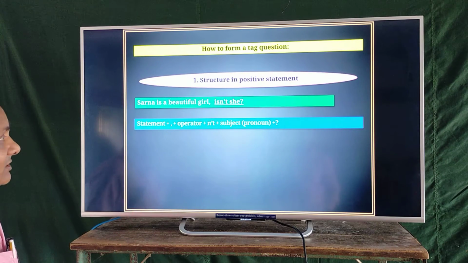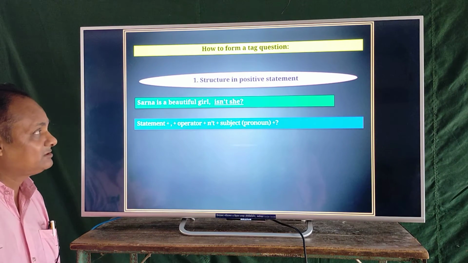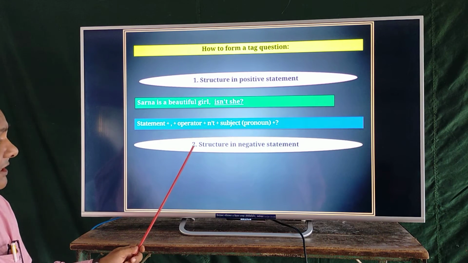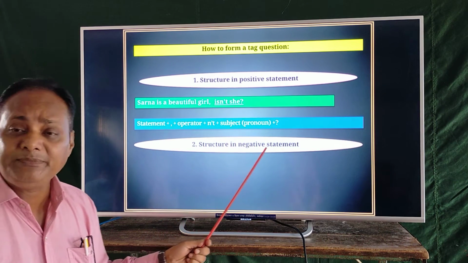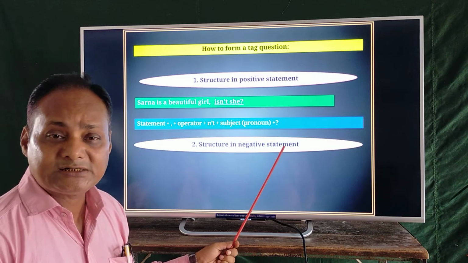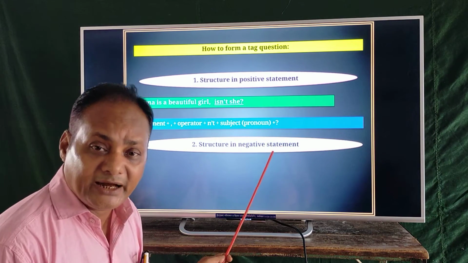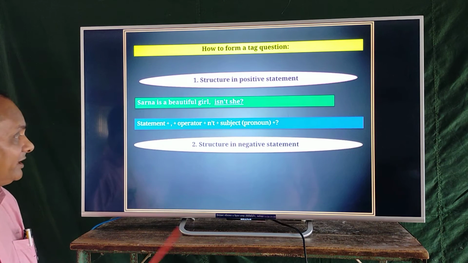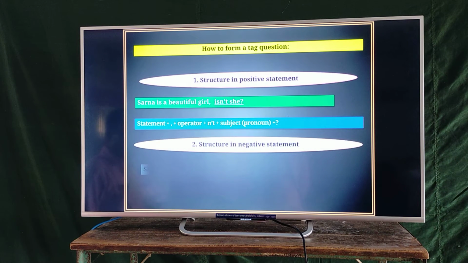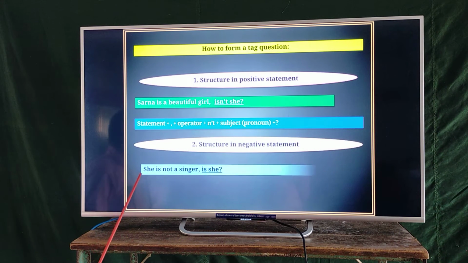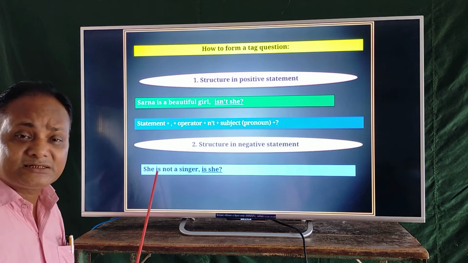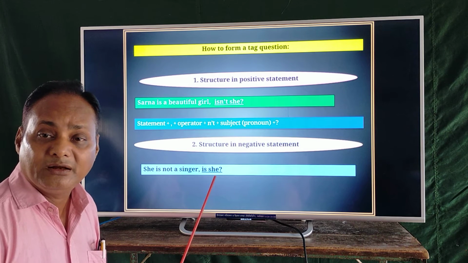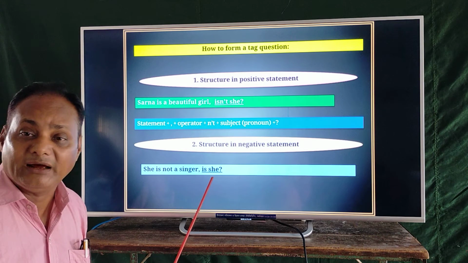Dear students, follow the next structure. Structure 2: structure in negative statement. When the sentence or the statement is negative, the tag question will be positive or affirmative.